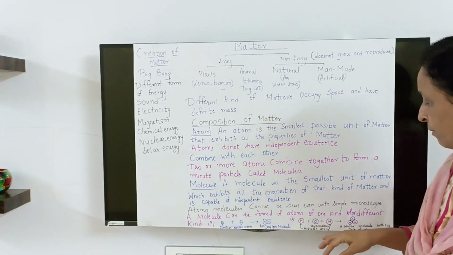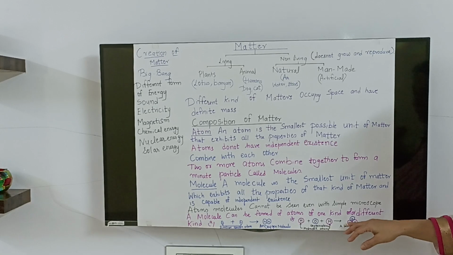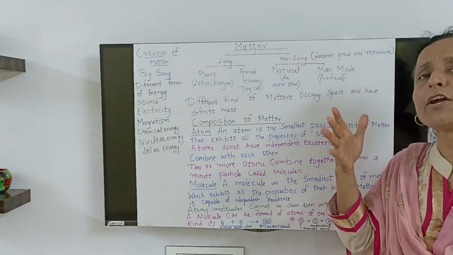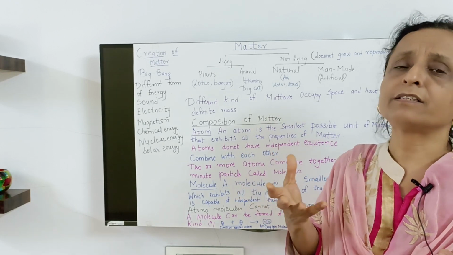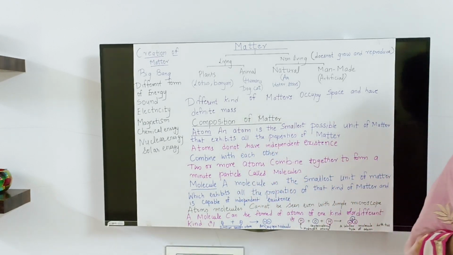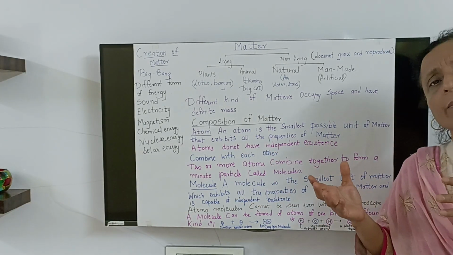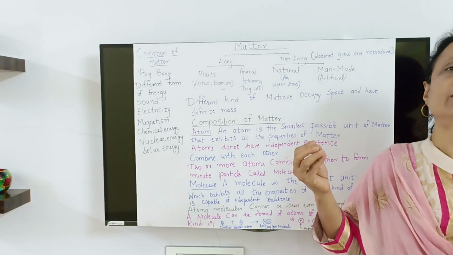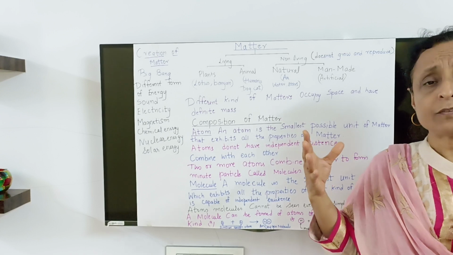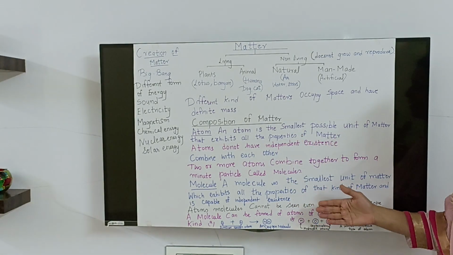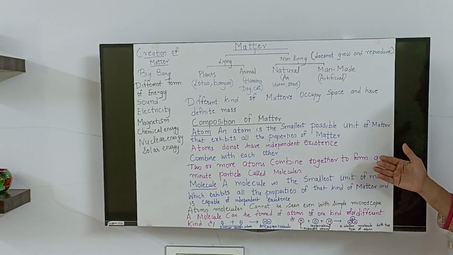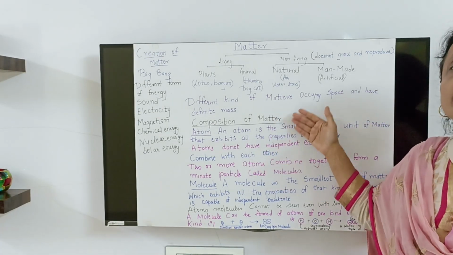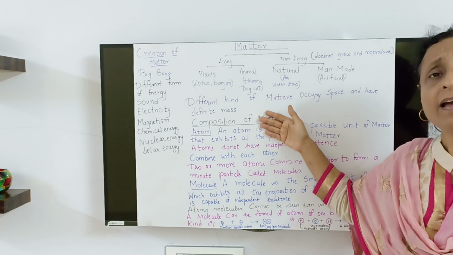Water is this molecule: two hydrogen and one oxygen. If you take it out from the freezer, it is solid. If you heat it, it becomes liquid. And if you heat further, it evaporates to form water vapor. So this is how the change in state takes place. So what happens in between the molecules? What happens in between the atoms?